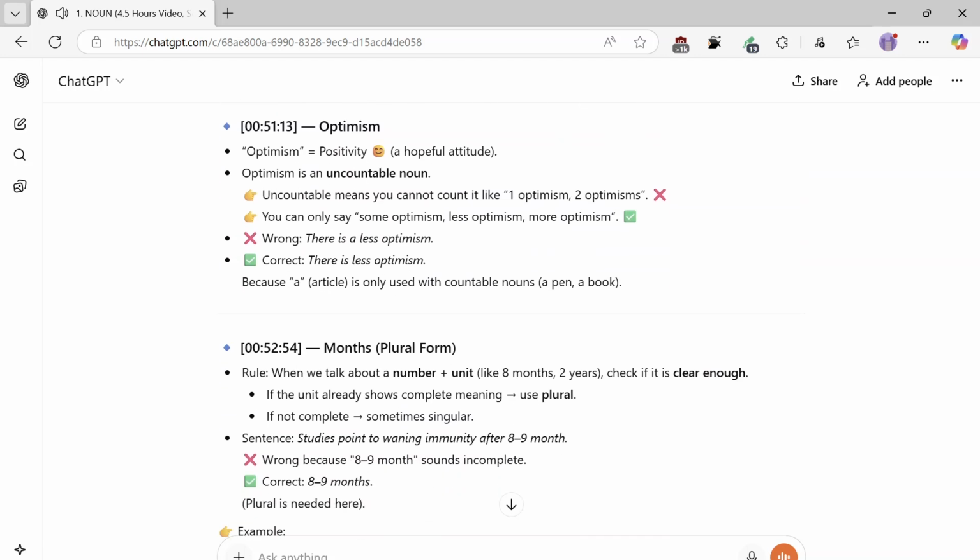Optimism. Optimism equals positivity, a hopeful attitude. Optimism is an uncountable noun. Uncountable means you cannot count it, like one optimism, two optimisms. You can only say some optimism, less optimism, more optimism. Wrong: there is a less optimism. Correct: there is less optimism, because the article a is only used with countable nouns, a pen, a book.